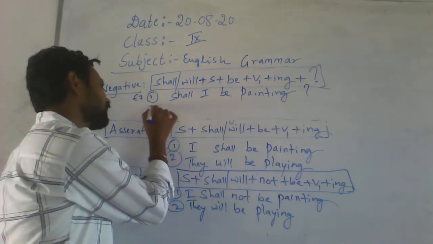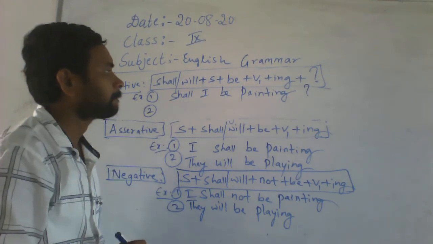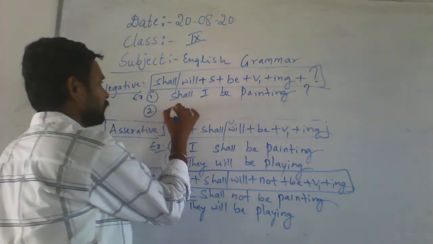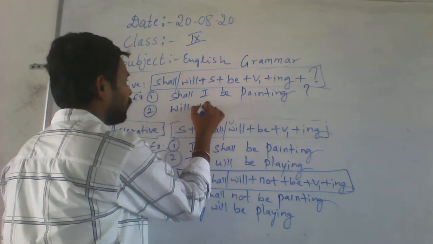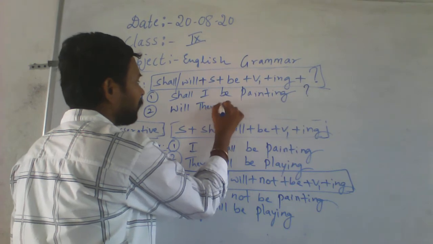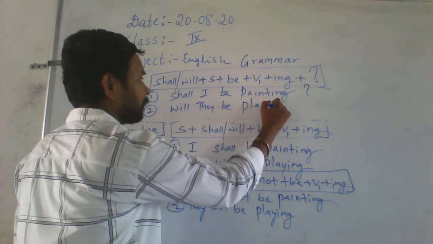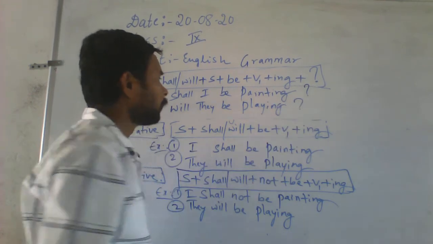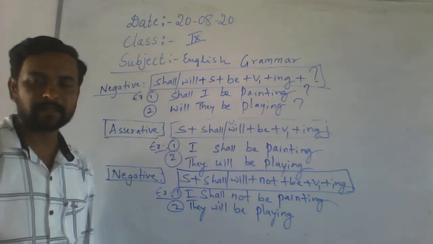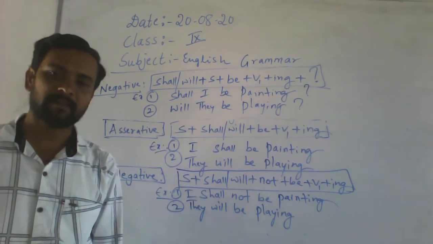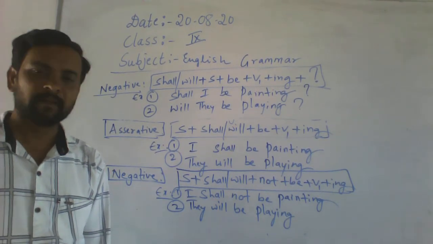Then the second example: Will they be playing? That is how you make an interrogative sentence. Do you understand?